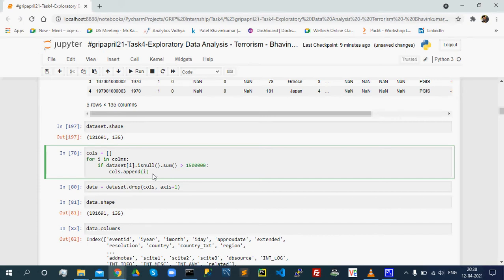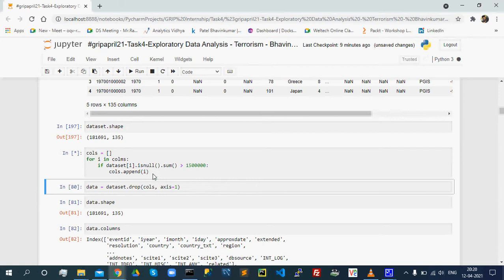I don't want this kind of columns which have 15 million null records. So I have filtered those columns in a variable which is of type list. I have executed it and dropped those columns, and stored the usable columns in the data variable.